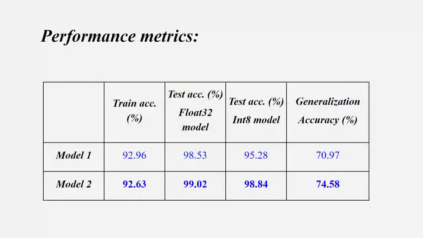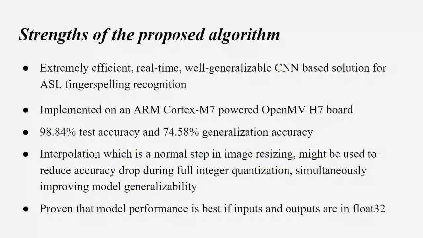So performance metrics, let's come to this. We can see here that model 1 performs better in terms of test accuracy, and model 2 performs better in terms of test accuracy and also generalization accuracy. We'll come back to this table as we cover the findings as well.